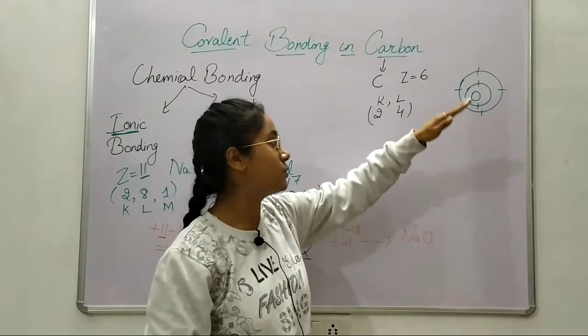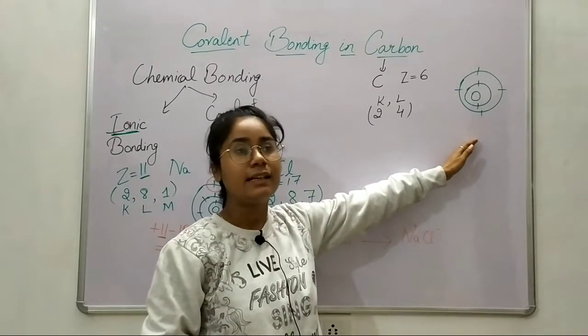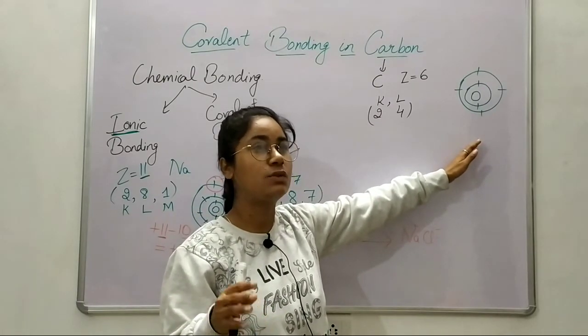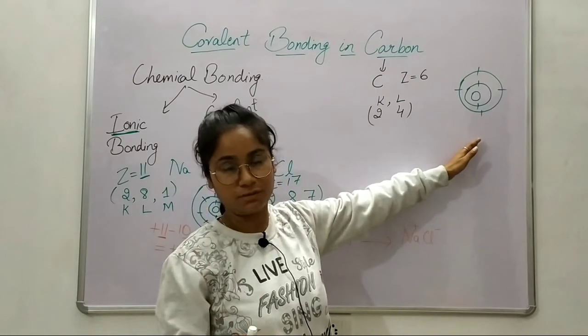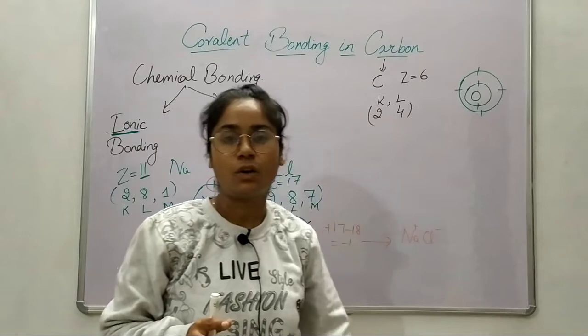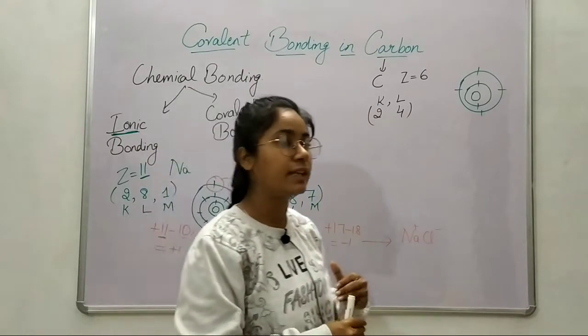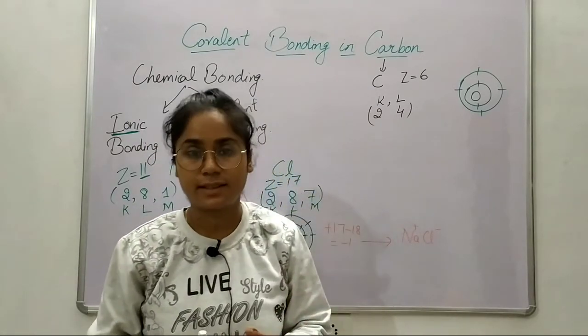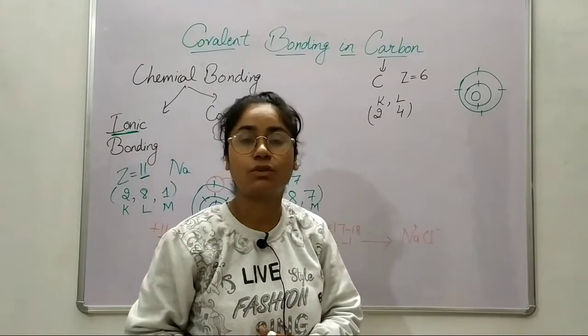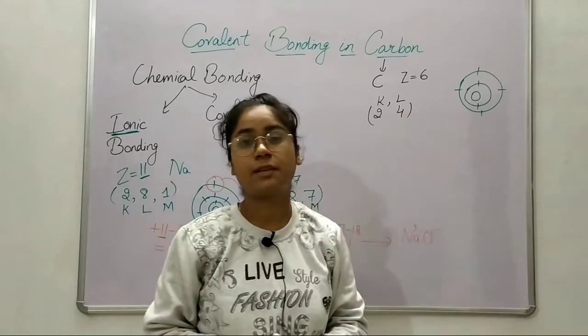Now when it comes to the amount of 4, it is very difficult, not so possible for any atom to gain or lose this much quantity of electrons, because for that a huge amount of energy is needed, and not every atom has that much energy. Even carbon does not have that much energy.